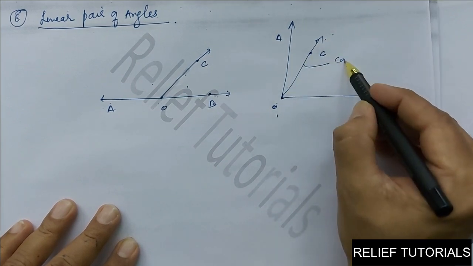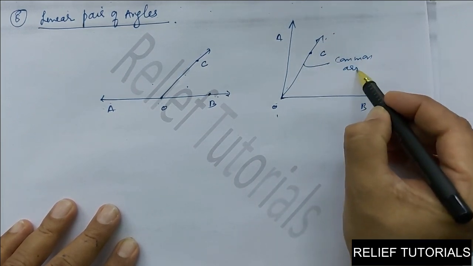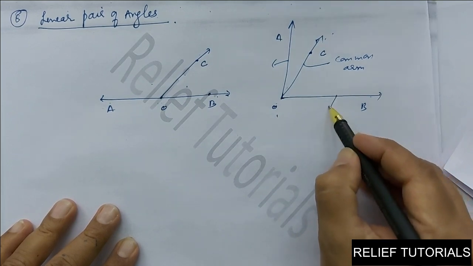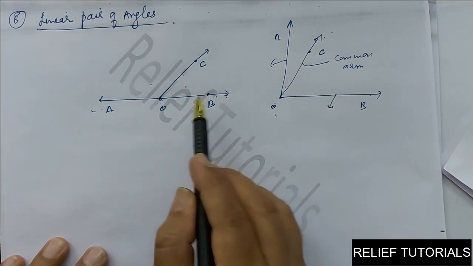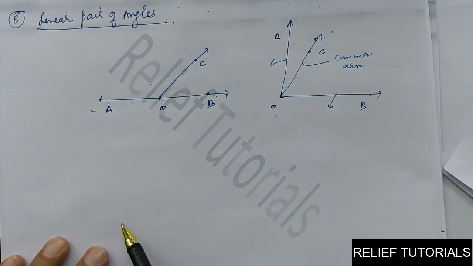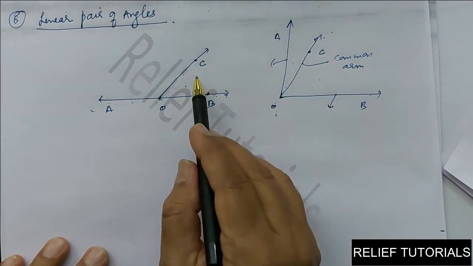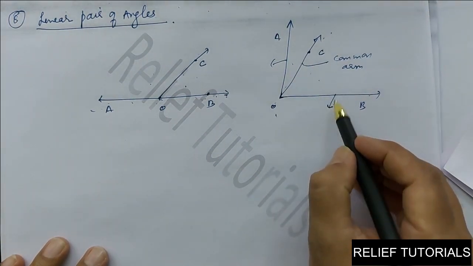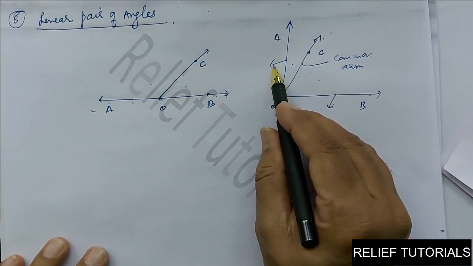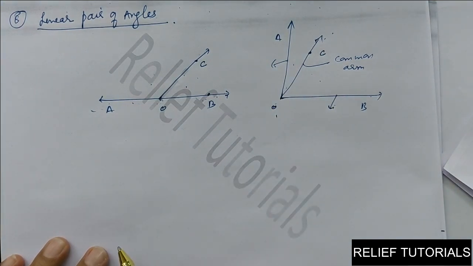But these non-common arms are not opposite to each other. Here you see OA and OB, they are exactly opposite to each other. These two are adjacent angles. These two are also adjacent angles, but they are not a linear pair of angles. Why? Because non-common arms should be opposite to each other.